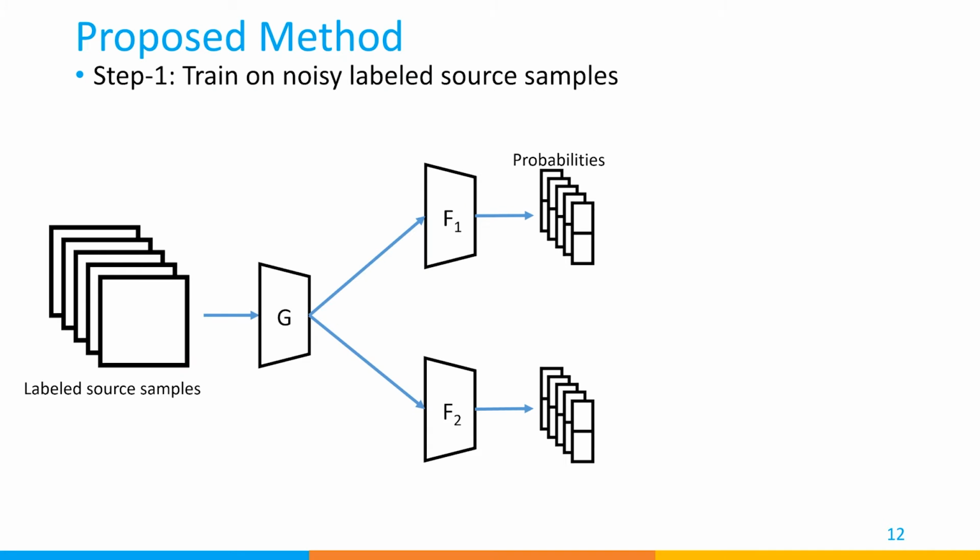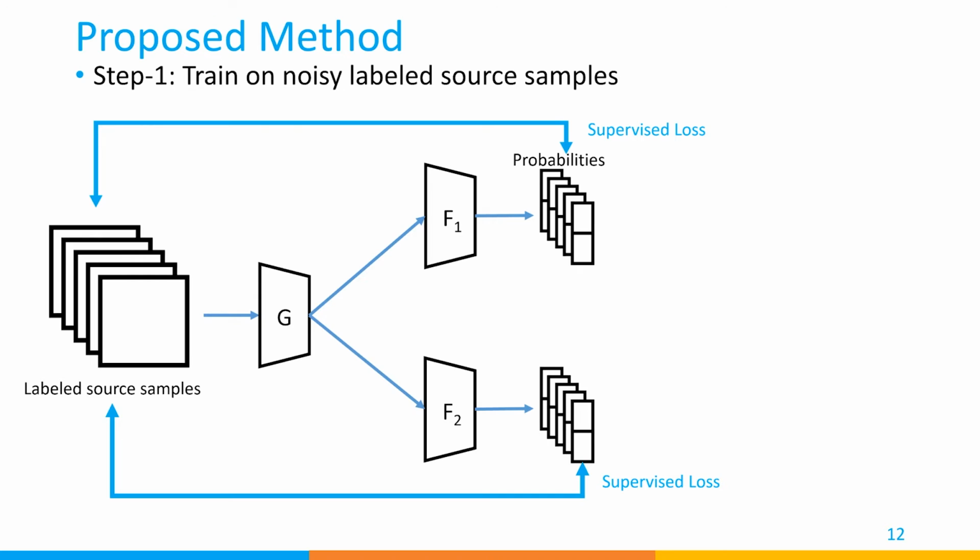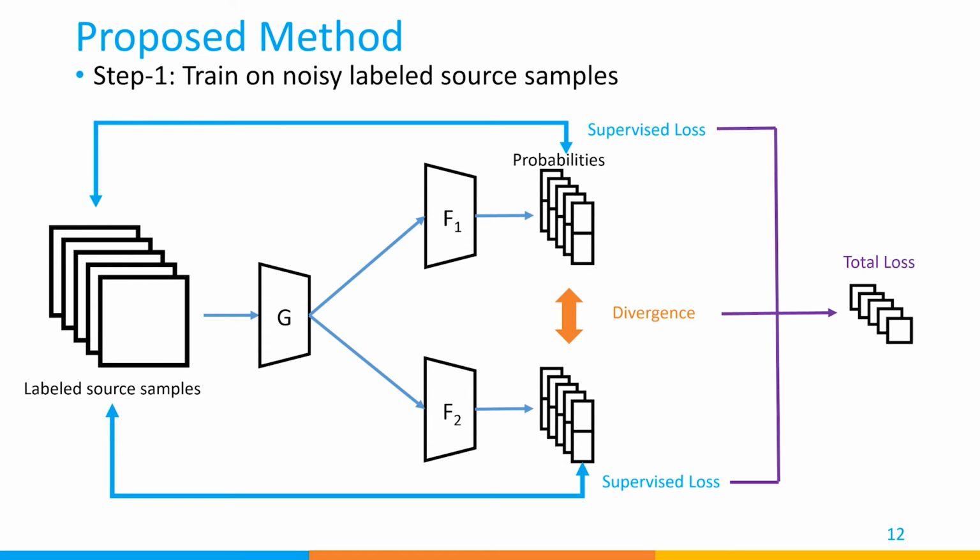The network used in our method contains one common feature generator and two separate classifiers. First, labeled source samples are input into the network and the two outputs of probabilities are obtained. We calculate the supervised loss with the ground truth labels and the divergence between the two outputs. The sum of them is used as the loss of each sample.